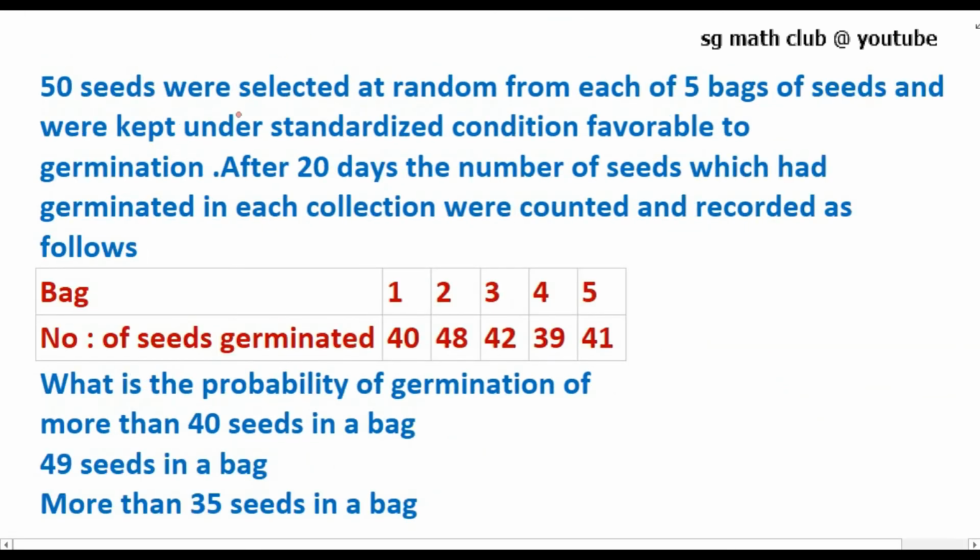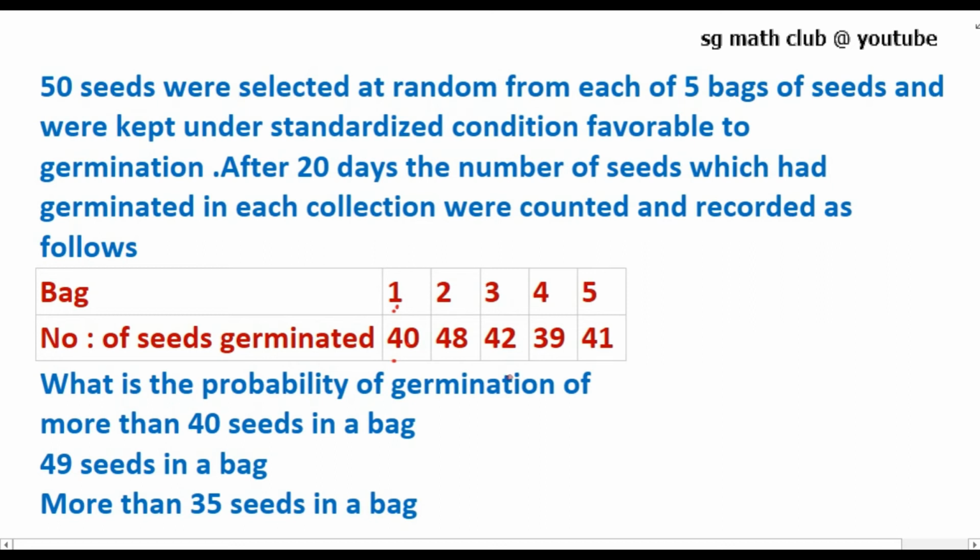So next question. 50 seeds were selected at random from each of 5 bags of seeds and were kept under standardized conditions favorable to germination. After 20 days, the number of seeds which had germinated in each collection were counted and recorded as follows. In bag number 1, out of 50 seeds, 40 seeds were germinated. In bag number 2, 48 seeds were germinated. Bag number 3, out of 50 seeds, 42 seeds were germinated. Bag number 4, 39 seeds, and bag number 5, 41 seeds.